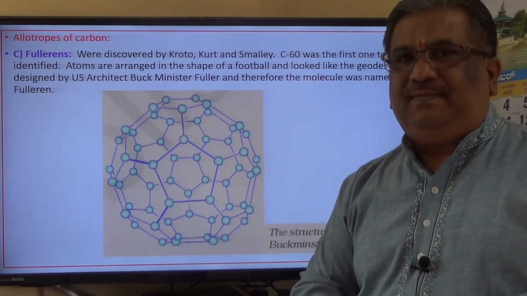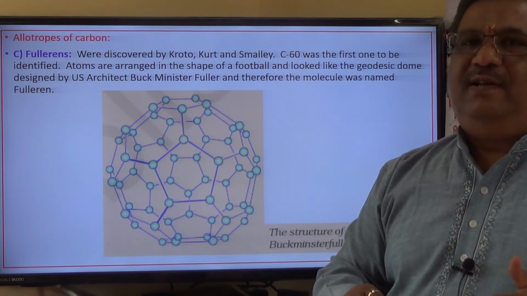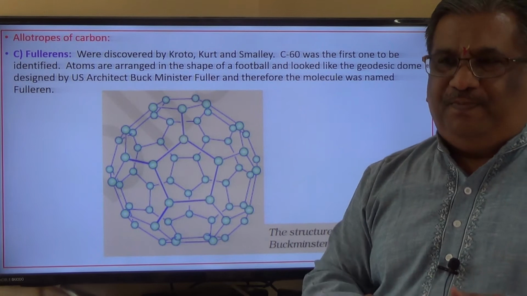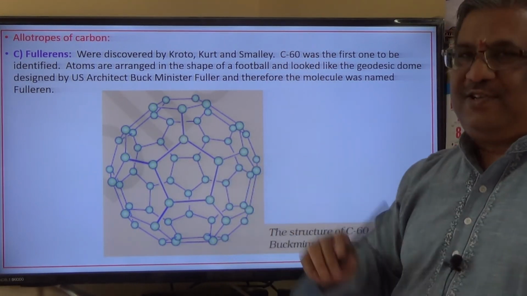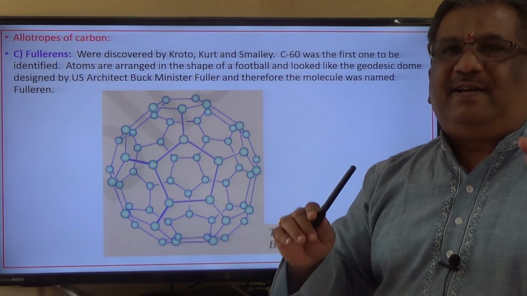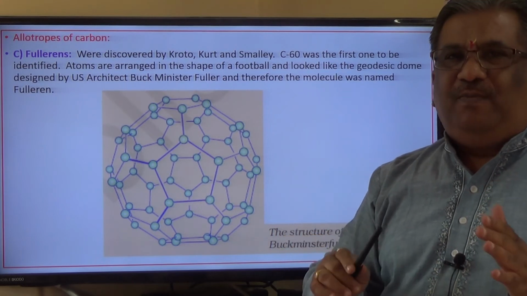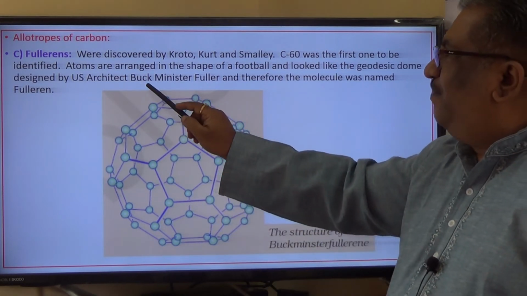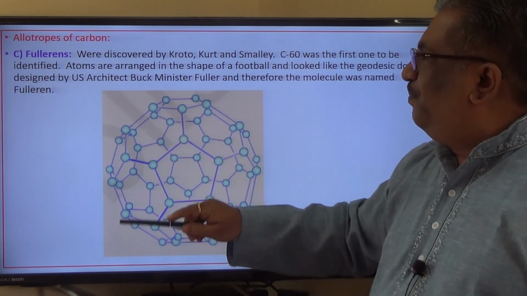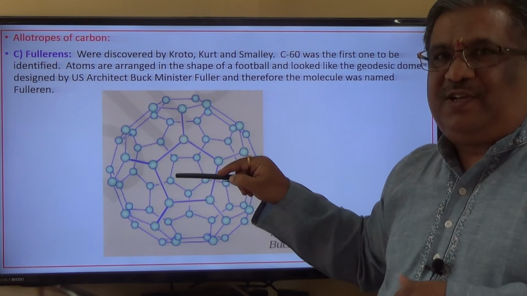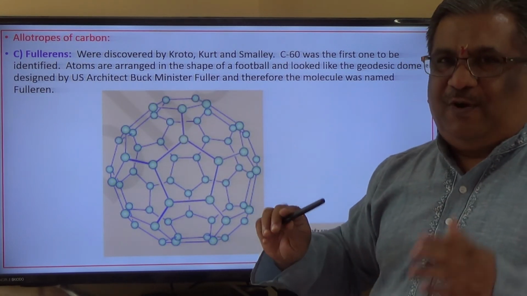See, in USA there is a stadium called National Geodesic Dome, and the shape of that is similar to this shape, and the architect who designed that particular National Geodesic Dome was Mr. Buckminster Fuller, who was a US architect, and therefore the name for such structure is given as fullerenes. I hope you are able to understand.